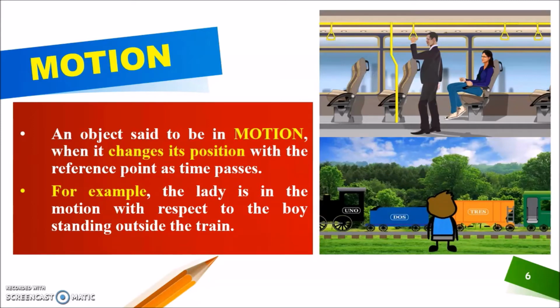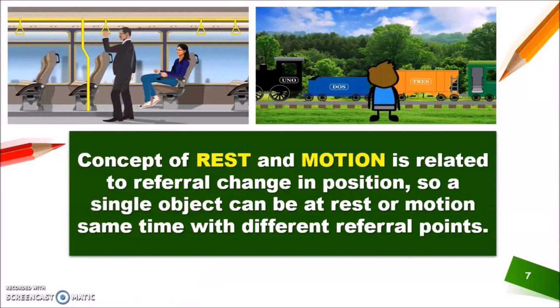Okay, students. So now, the concepts of rest and motion are related to a reference and change in the position. Okay, they are basically relative to each other. Is it clear, students? So a single point can be at rest or in motion at the same time with different reference points. Is it clear? According to this lady, this man is in the rest position, but according to this boy, this man is in motion.